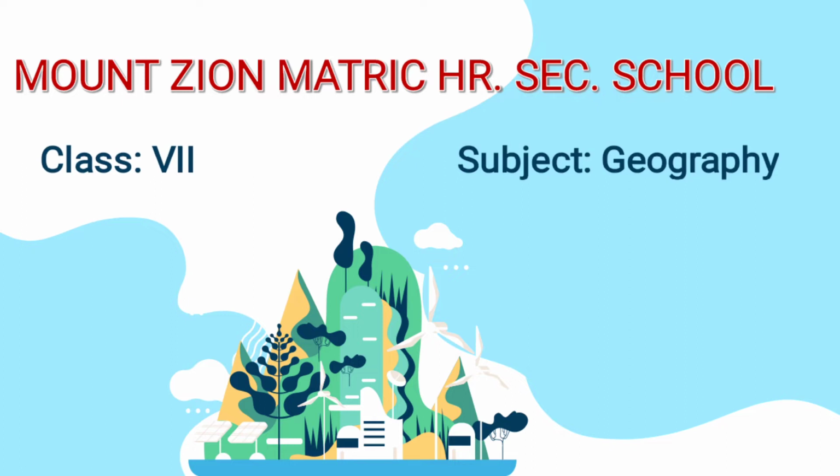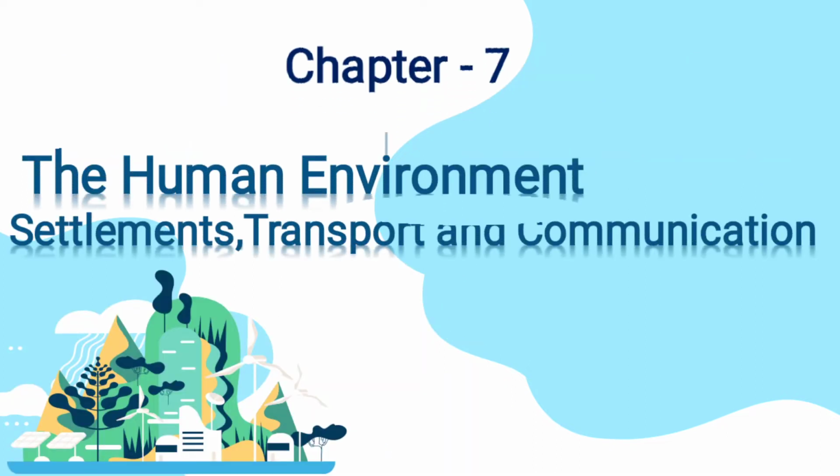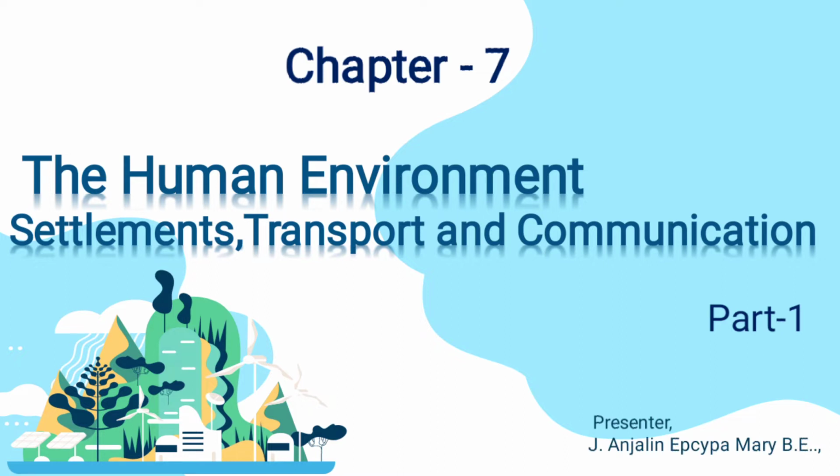Today we are going to learn about geography, in chapter 7: the human environment, settlements, transport and communication. This is going to be the first part of the lesson. The second part of the lesson we are going to continue in the next video. So this is going to be a very interesting lesson.